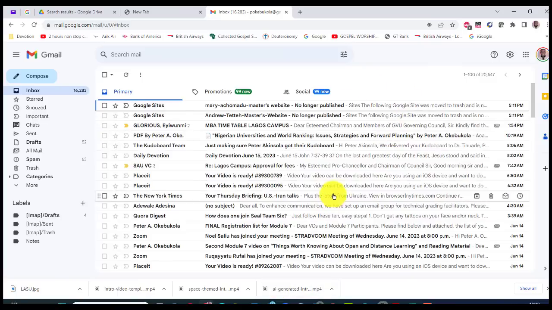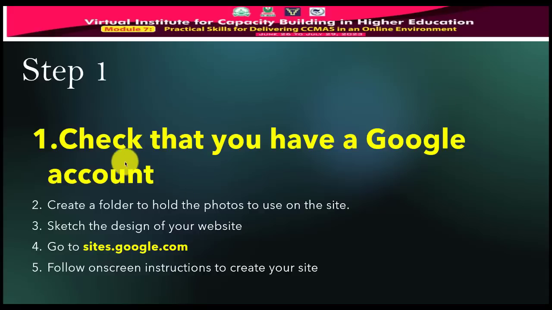So let's get back to the next step. So we've done step 1, which is to check that we have a Google account. And as I said, if you have a Gmail account, that's Google Mail account, then you go. But if you have a Yahoo account like I have, and you have a Gmail account, that's fine. So you got to get a Gmail account. If you don't have one, please get one. If you have one for your university at lasso.edu.ng, fine, but that's a Google account. All of them are Google Workspace accounts, but it's better for you to have your Gmail account.